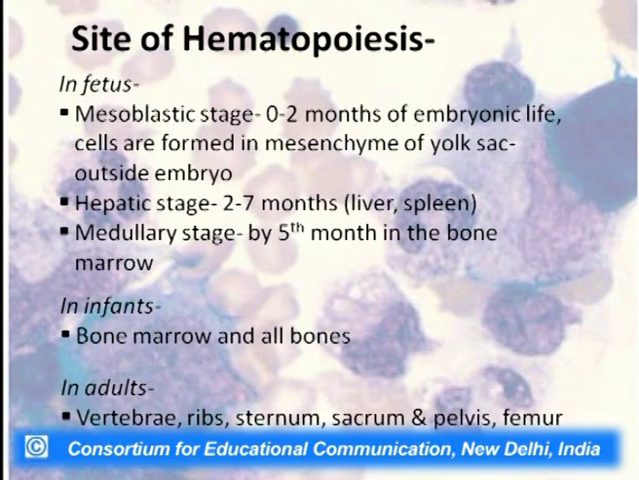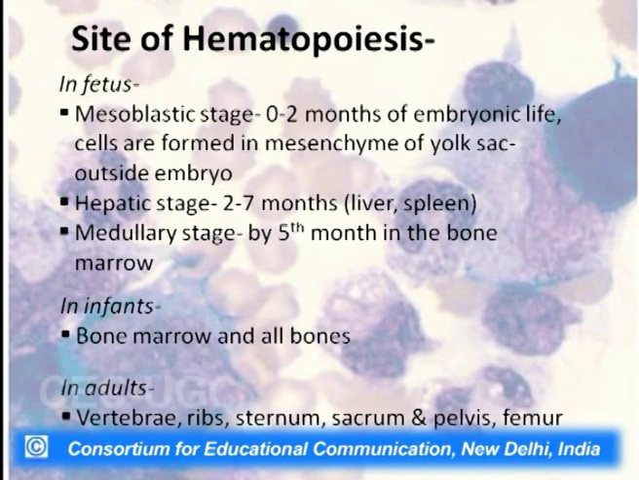The next stage is called the hepatic stage, which lasts from the 2nd month to the 7th month onwards. Here hematopoiesis exclusively takes place in the liver and finally in the spleen. Initially it starts at the end of the 2nd month, maybe like the 7th to 8th week. The hematopoiesis begins in the liver, eventually it goes into the spleen. So, from the 2nd to the 7th month, the hematopoiesis has shifted from the yolk sac outside the embryo to the liver and spleen of the embryo.